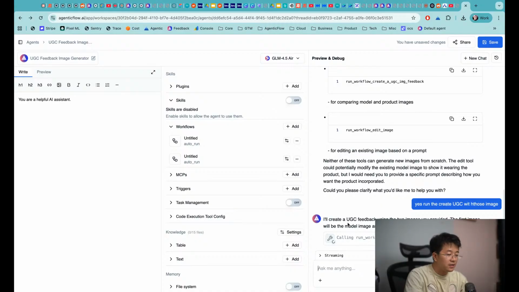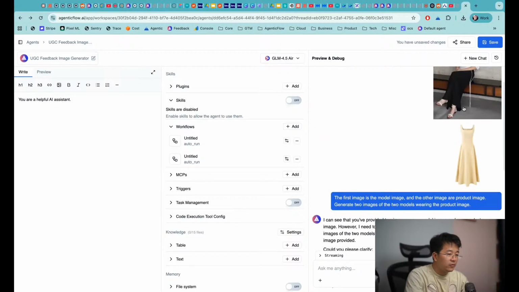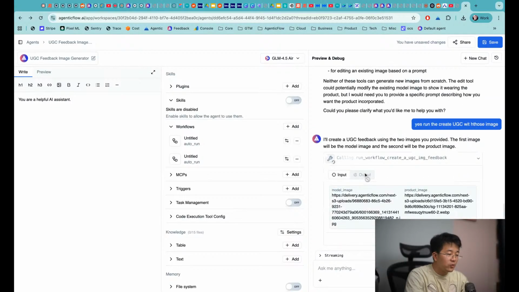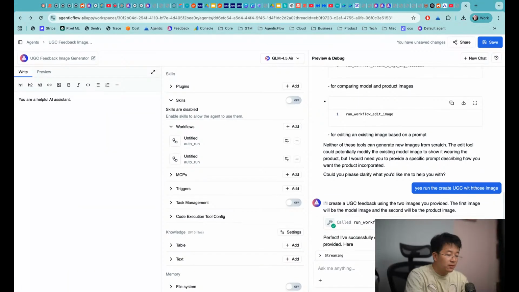As you can see in here, the agent is actually sending a call to the workflow, run workflow, create UGC email feedback. And actually it is uploading the model email and product image like what we already config in here. And we are waiting for feedback and it's done already.